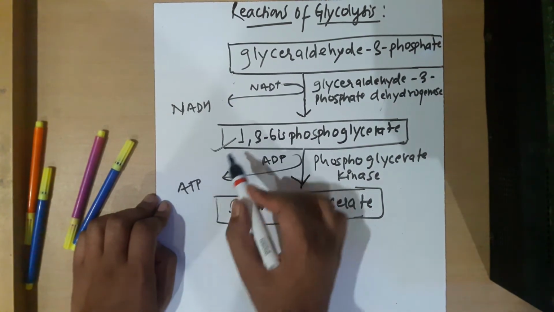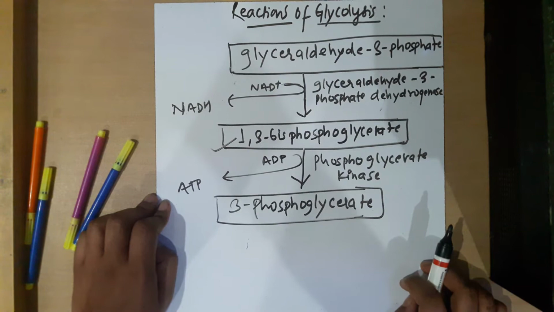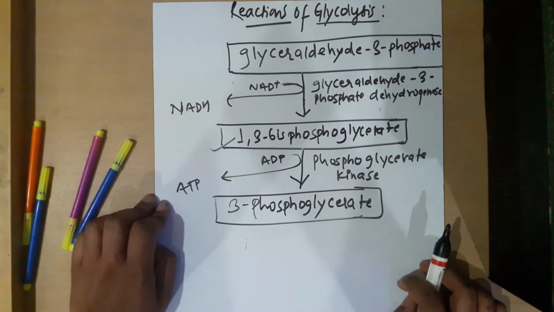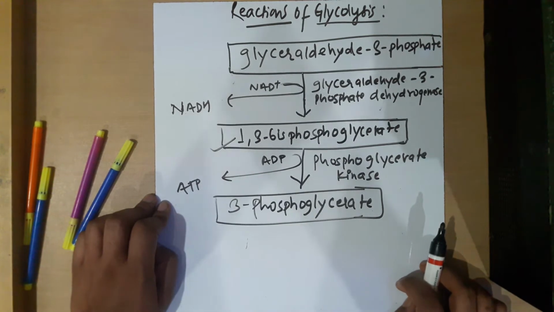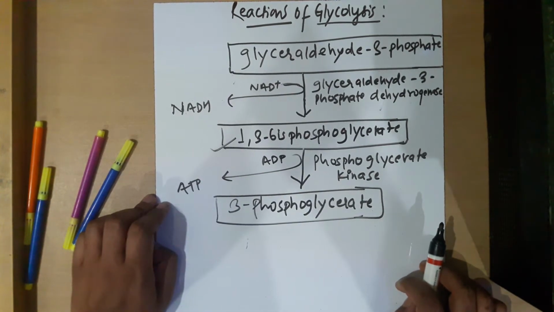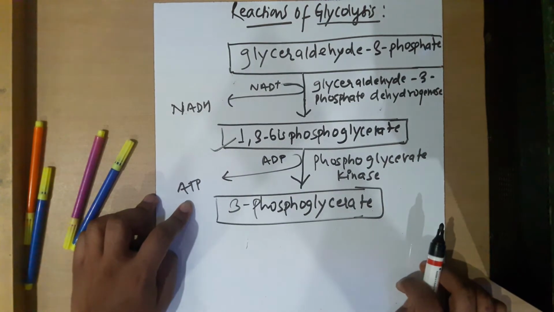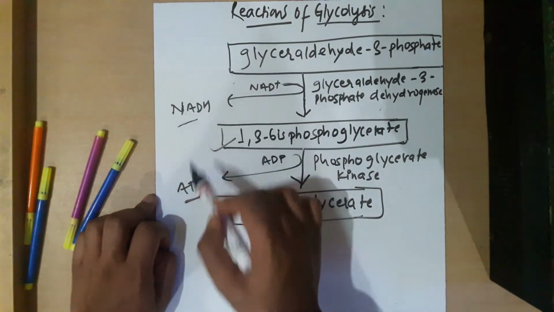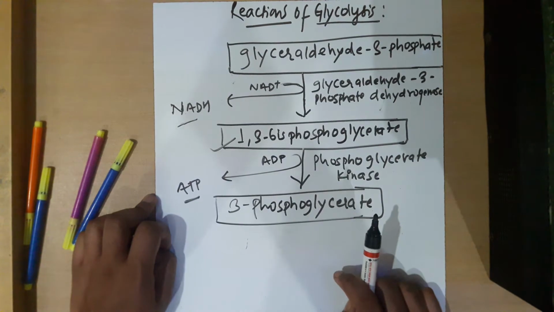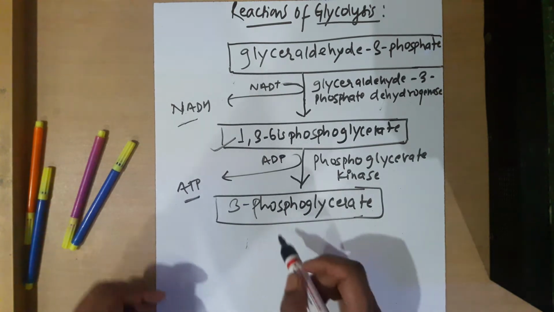1,3-bisphosphoglycerate is a high energy compound, and it undergoes substrate level phosphorylation to give ATP. You should remember the term substrate level phosphorylation. Also note this ATP. Keep NADH and ATP in your pocket, you'll need to take them out when you discuss the energetics. So let's get further.